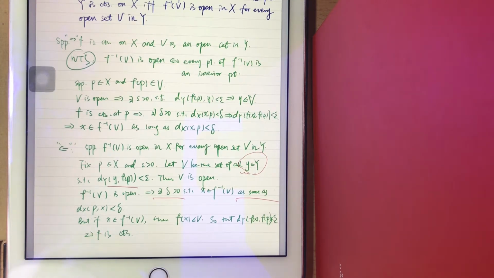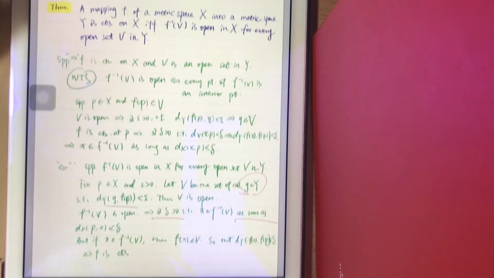So by choosing such a V, you're actually looking for the corresponding x, right? And you continue to show the function f at all these points x is continuous. Okay, this is basically how we prove the first theorem.